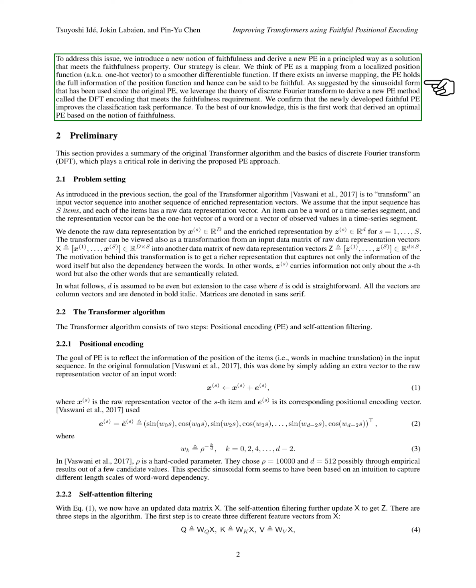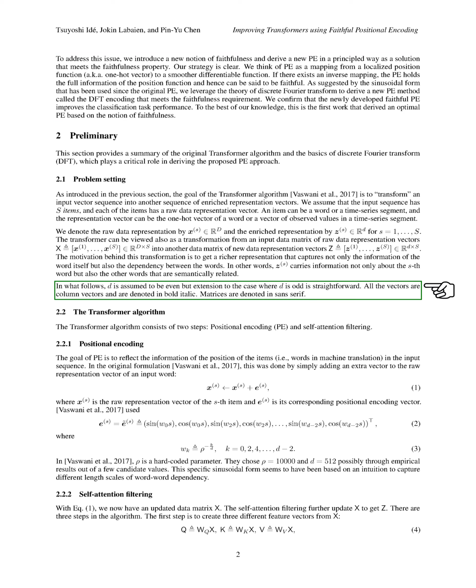By ensuring faithfulness in positional encoding, we have improved the performance of the classification task. Our work is the first to derive an optimal positional encoding method based on the principle of faithfulness. In summary, the transformer algorithm aims to enhance the representation of input sequences by capturing both the individual item information and the relationships between items. Our proposed DFT encoding method ensures faithfulness in positional encoding, leading to improved performance in classification tasks.